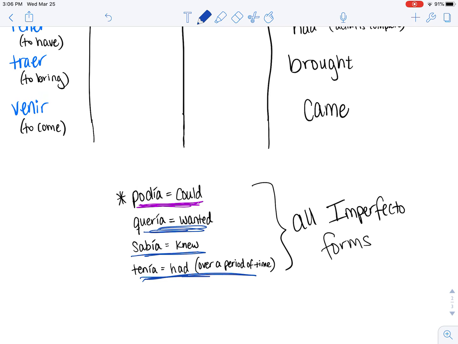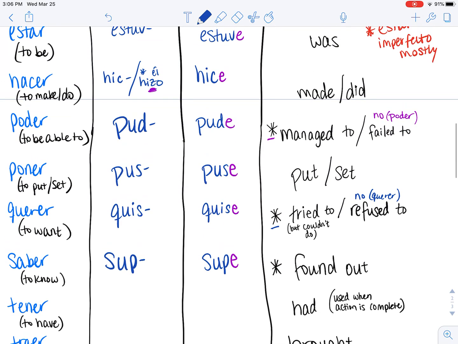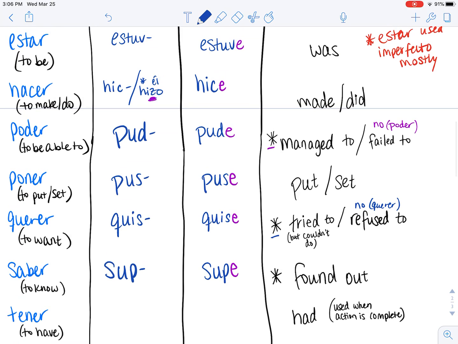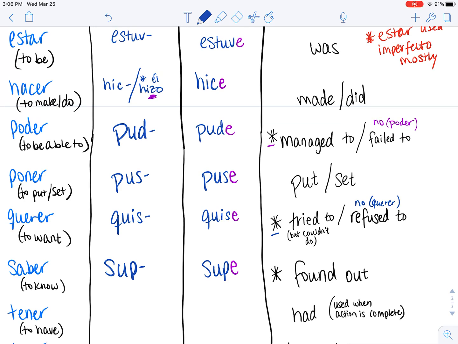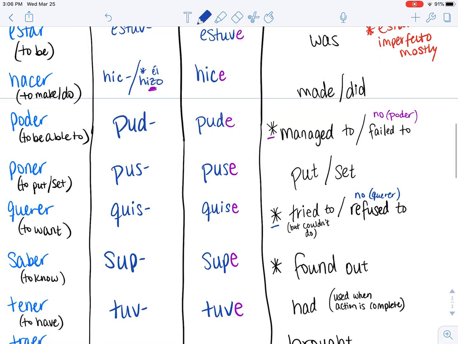So if you're going to say, when I was younger, I had a dog, yo tenía un perro. We're going to get more into the uses between the pretérito and the imperfecto later on. Right now we're just learning these forms. So tener, your raíz is tuv. And you guessed it, it's tuve, yo tuve.